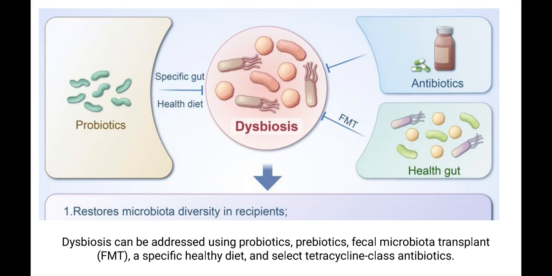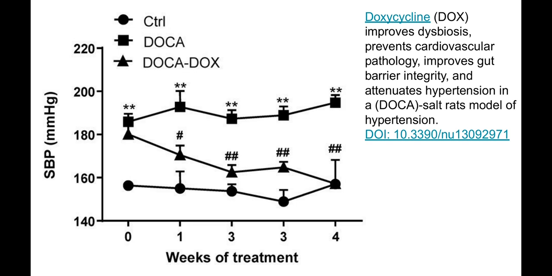But also a specific healthy diet and, what we are talking about now, some tetracycline class antibiotics can be very helpful, an easy way to improve your microbiota. Okay, we are talking about doxycycline in particular.